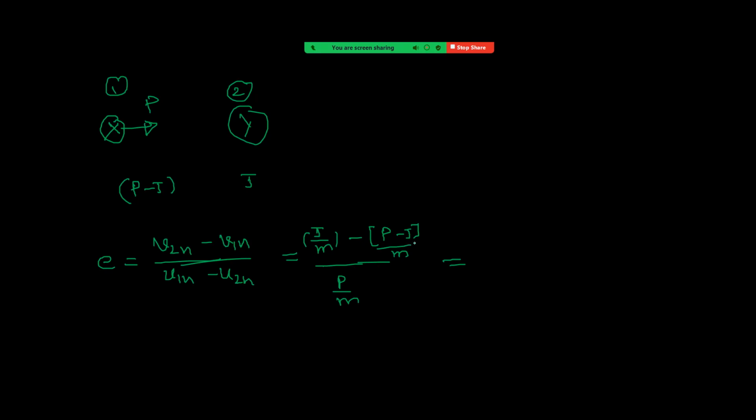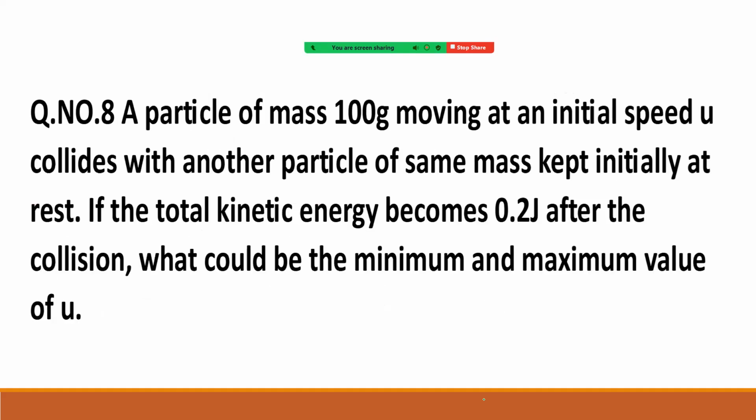J minus (P minus J), which is 2J minus P, by P. So it is equal to 2J by P minus 1. It is just taking the momentum conservation, then the coefficient of restitution, right? See the next one.